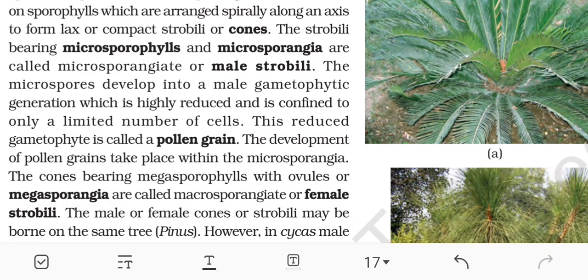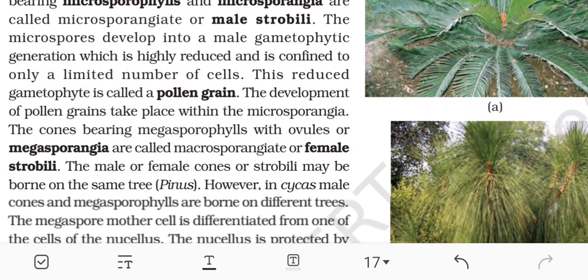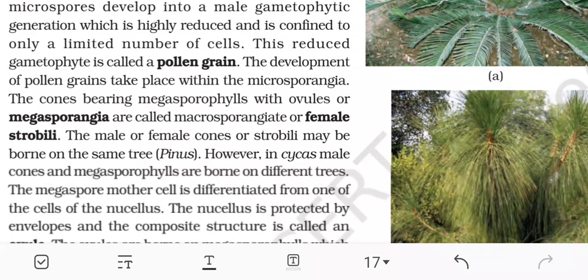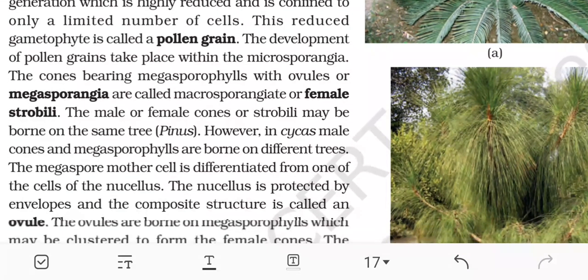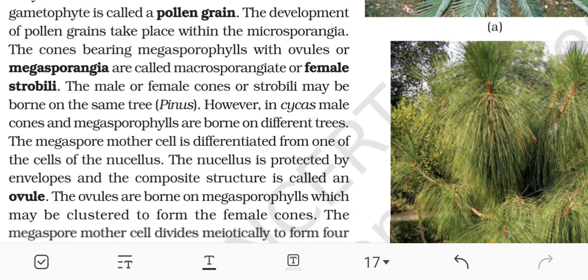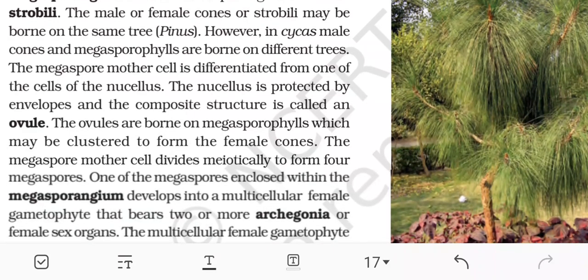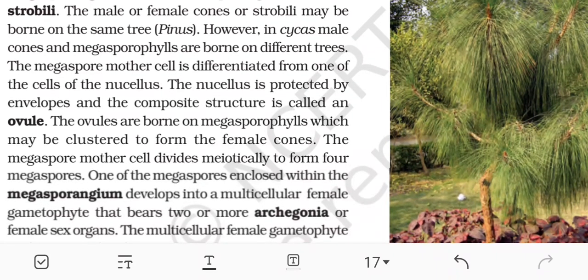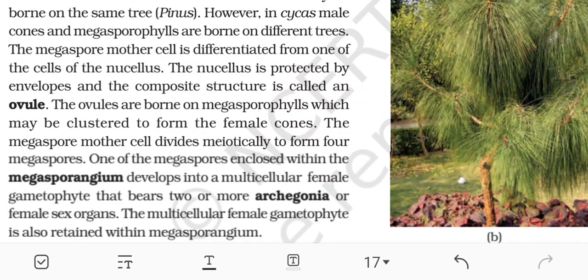The strobili bearing microsporophylls and microsporangia are called microsporangiate or male strobili. The microspores develop into a male gametophytic generation, which is highly reduced and is confined to only a limited number of cells. This reduced gametophyte is called a pollen grain. The development of the pollen grain takes place within the microsporangia. The cones bearing megasporophylls with ovules or megasporangia are called megasporangiate or female strobili. The male or the female cones or strobili may be borne on the same tree, as in Pinus. However, in Cycas, male cones and megasporophylls are borne on different trees.